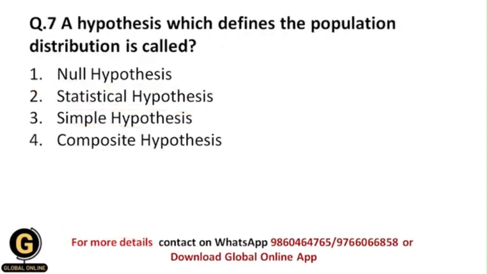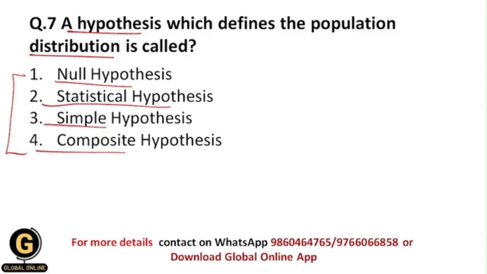Now next is a hypothesis which defines the population distribution is called. Now from these types of hypothesis, which is the hypothesis which defines the population distribution? Whether it is null hypothesis, statistical hypothesis, simple or composite hypothesis. So obviously it is called the simple hypothesis. Simple hypothesis only defines the population distribution. For example, if there is an existing relationship between the variables, then simple hypothesis defines the relationship between the variables.